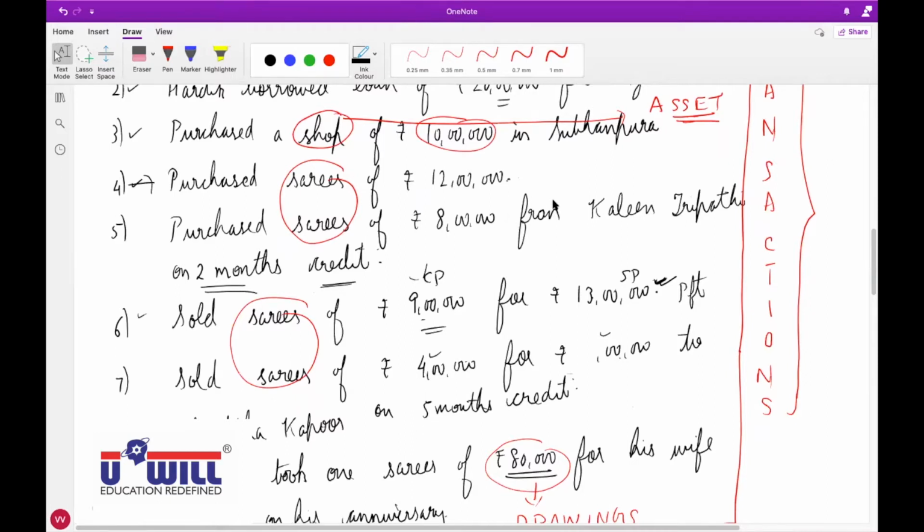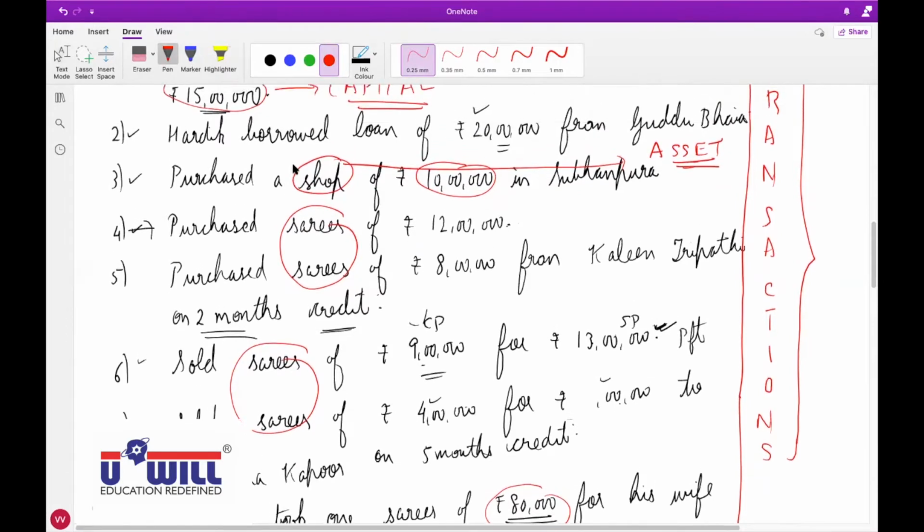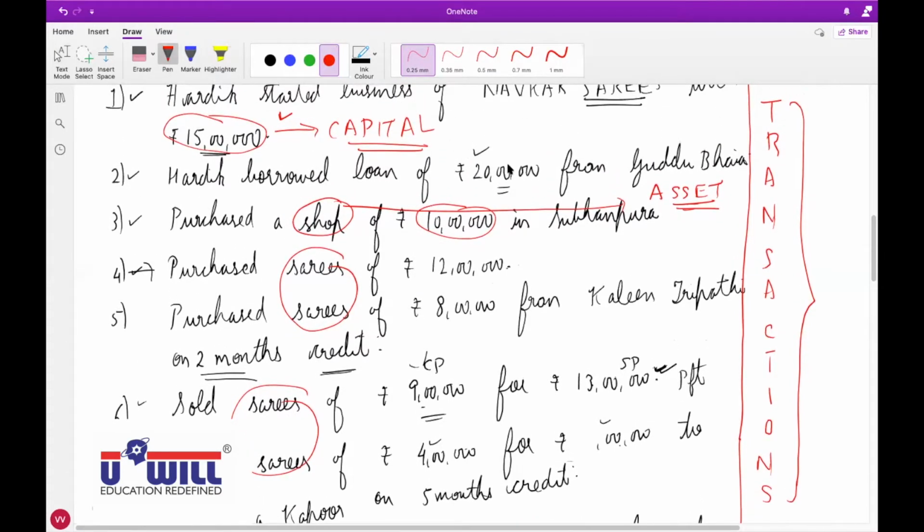Rajvi, unmute yourself. Yes, tell me. Hardik borrowed loan of 12 lakh. Correct. He borrowed loan of 12 lakhs. This is a liability because you have to pay this back in future. So it is called our liability.